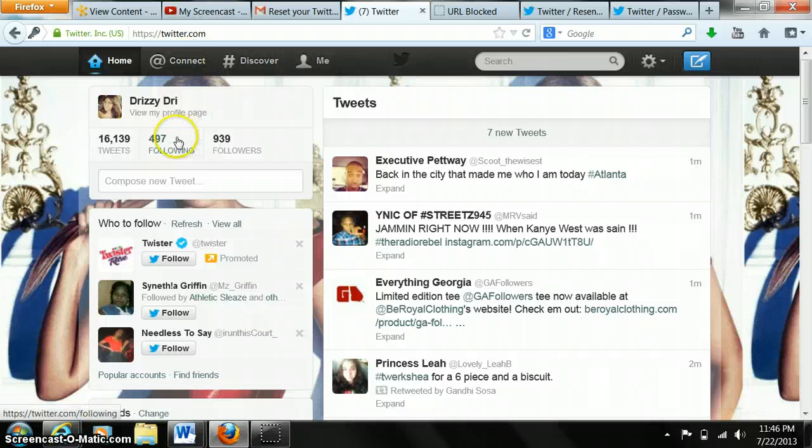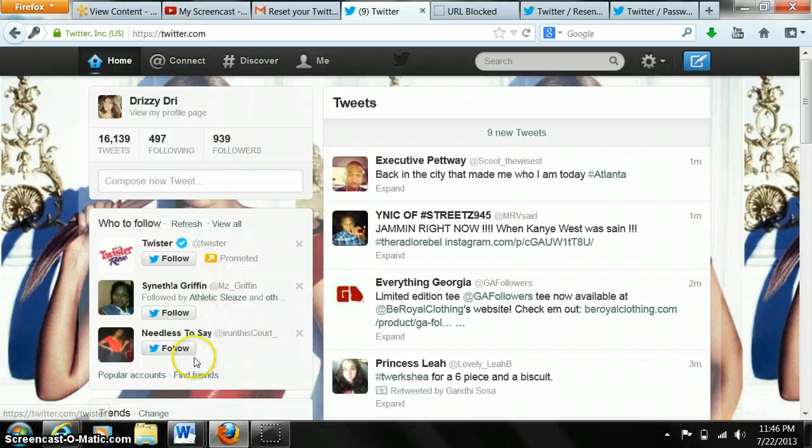So if you look over here, this says that you're following 497 people, and it says that 939 people are following you. So 939 people can see your timeline if it's public. If it's private, they will not be allowed to see it. They will have to follow you in order for them to see your Twitter page.